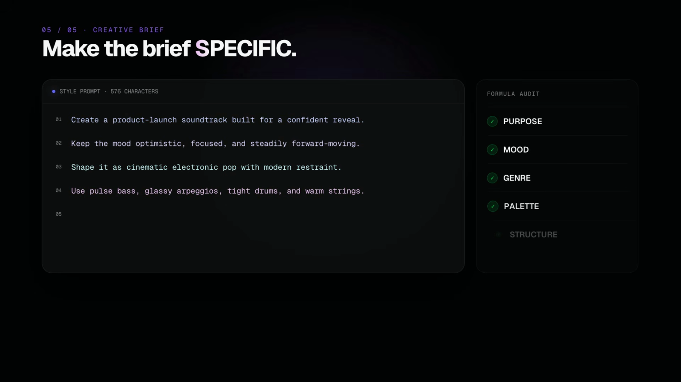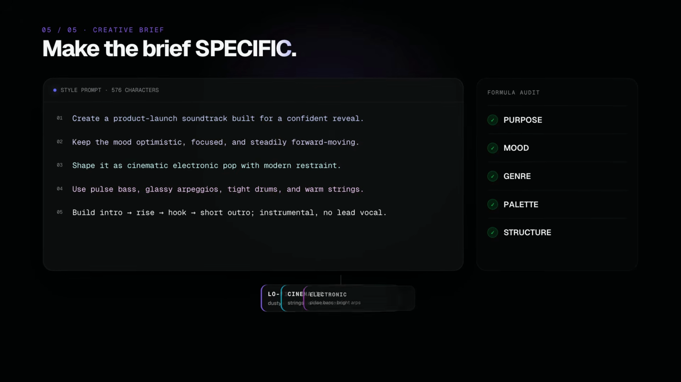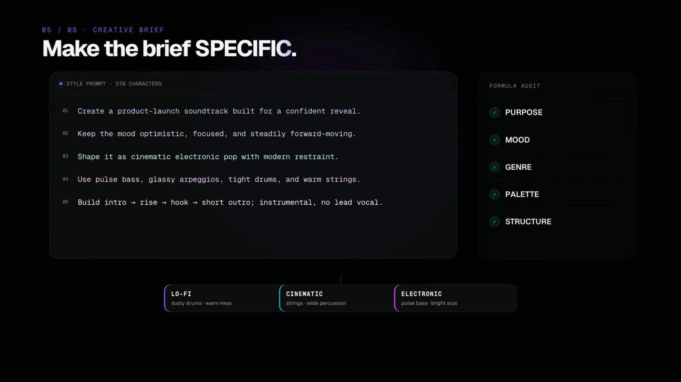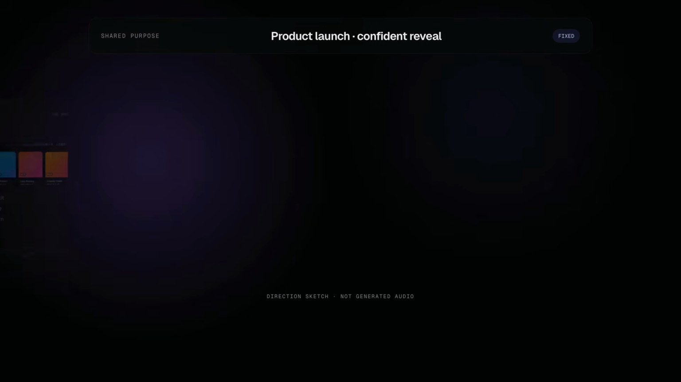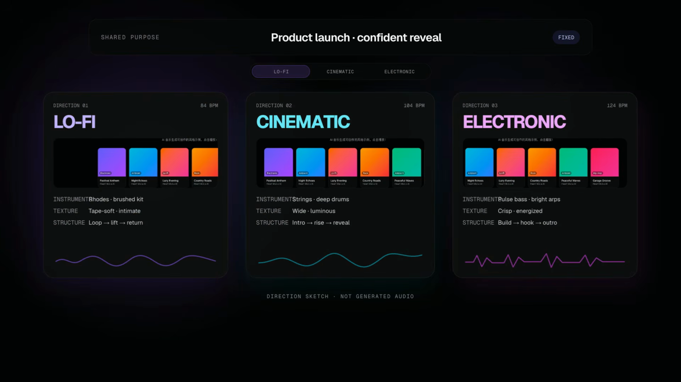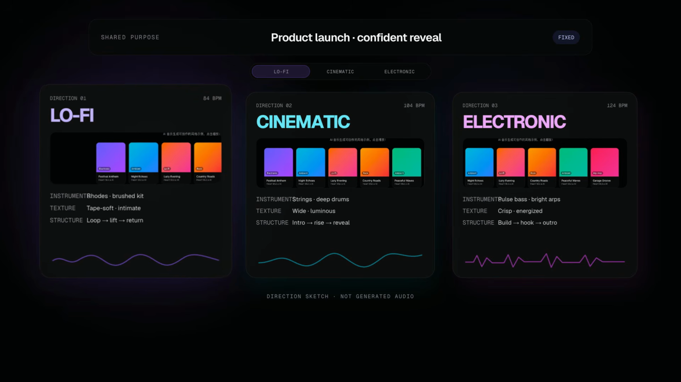Now keep the purpose the same and change the musical controls. For a lo-fi direction, use 82 BPM, dusty drums, warm keys, soft vinyl texture, and a relaxed loop that stays out of the voiceover. For a cinematic direction, use 92 BPM, low strings, a repeating piano pulse, restrained percussion, a rising arc, and one resolved final chord.